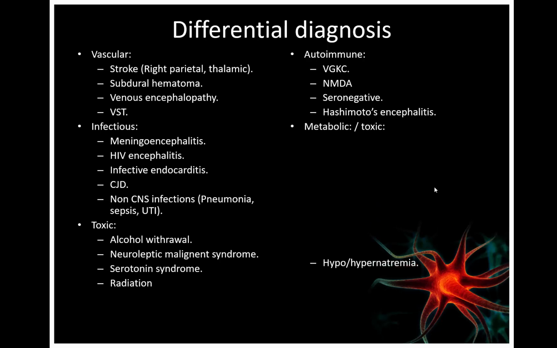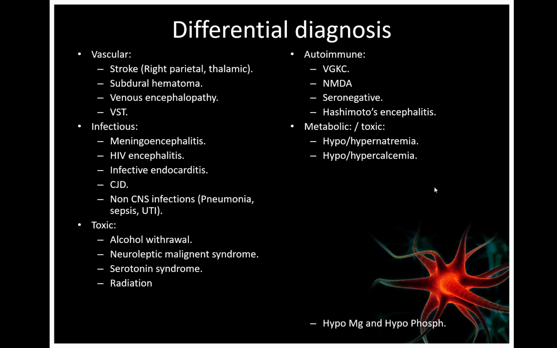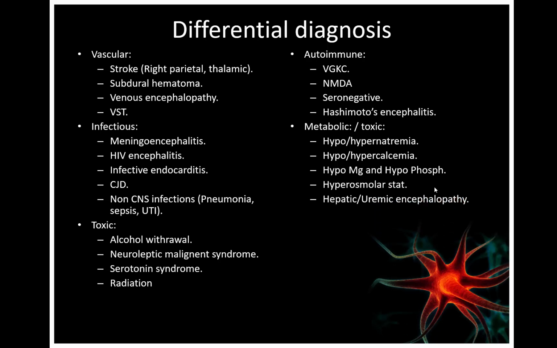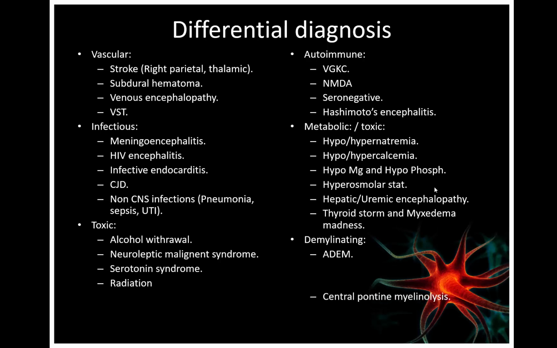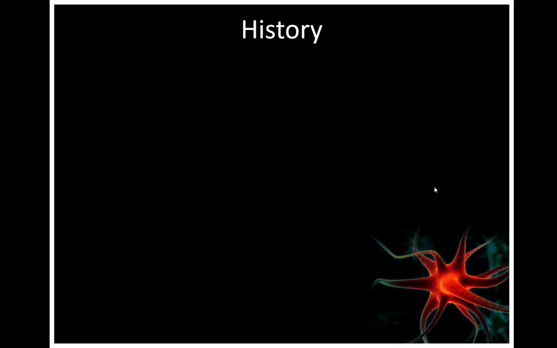There are metabolic and toxic causes such as hypo and hypernatremia, hypo and hypercalcemia, hypomagnesemia, and hypophosphatemia, hyperosmolar state that comes with diabetes, hepatic and uremic encephalopathy, thyroid storm, and myxedema madness. Demyelinating etiologies such as ADEM, acute disseminated encephalomyelitis, central pontine myelinolysis, and mitochondrial causes of encephalopathy such as MELAS syndrome, mitochondrial encephalopathy with lactic acidosis and stroke-like episodes.